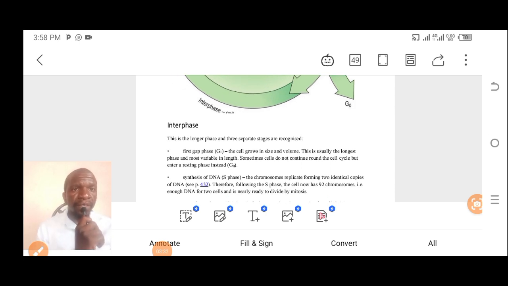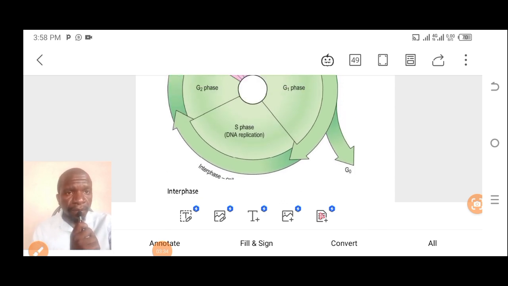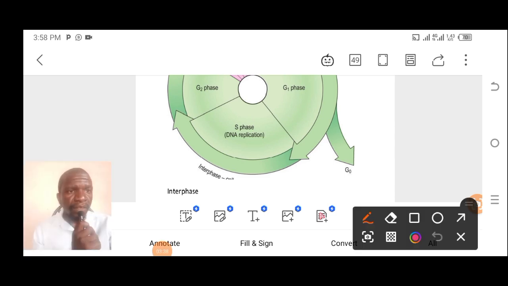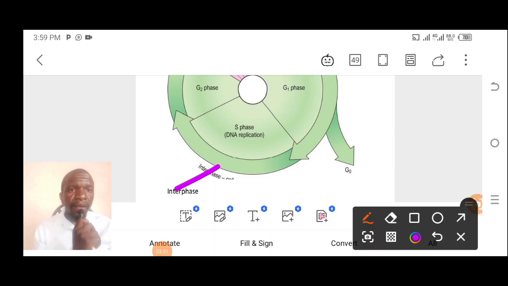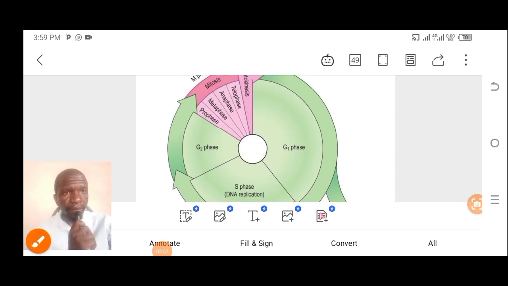So let us look at the interphase. This is interphase. Let me highlight so that you're able to see. So where is M phase?